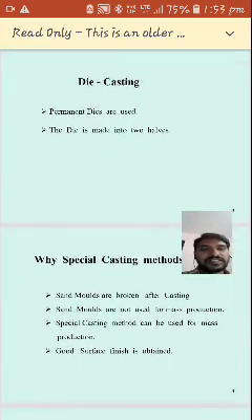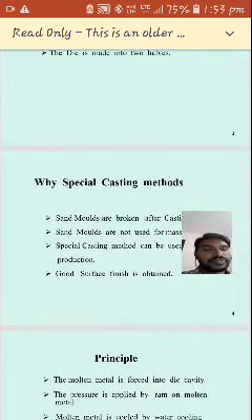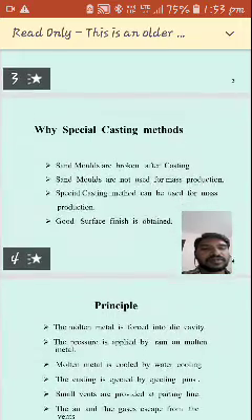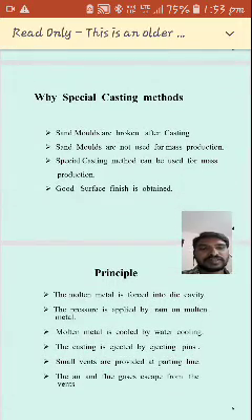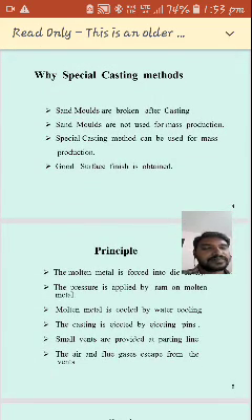Why are these special casting methods used? There is normal molding, casting molding, and there are special castings. Why are special castings adopted for making cast objects? A few advantages are there. You will see what the special casting methods are.